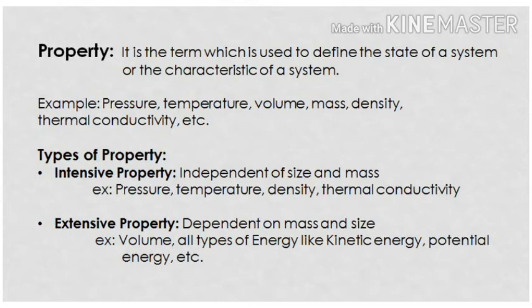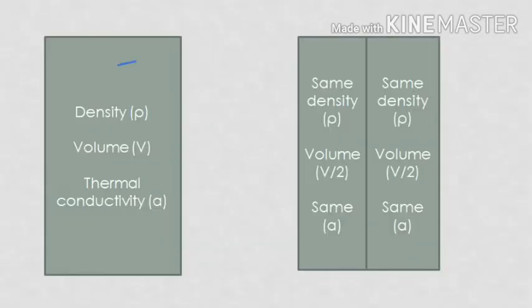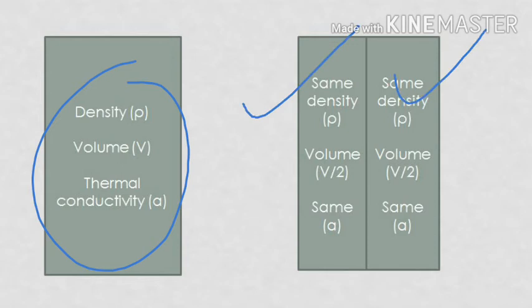So now what you have to do: I will give you one property and you have to divide it into two parts. After dividing, if the magnitude of that property remains the same, then it is an intensive property, otherwise it's an extensive property. So first, density.